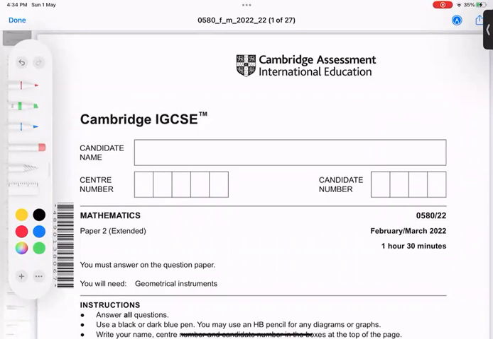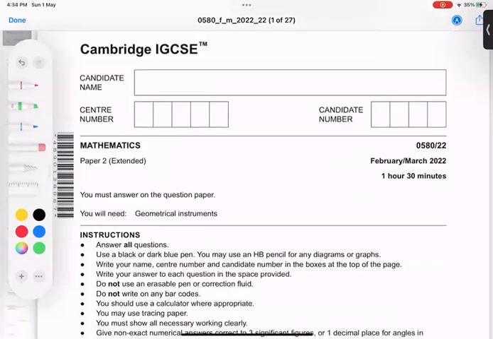This is February, March 2020, paper 2. Okay, variant 2. I'm going to solve.